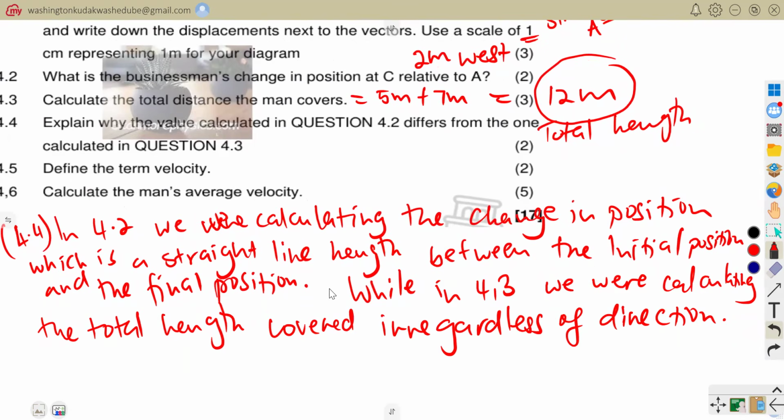So don't mind my long explanation. I actually want you to understand what we are saying. So in 4.2, we were calculating the change in position, which is simply the straight line distance or straight line length between the initial position and the final position. While in 4.3, we were calculating the total length covered irregardless of direction, the whole total length. So someone would have said that 4.2 is just straight line length, while 4.3 is the whole total length. It's still correct.